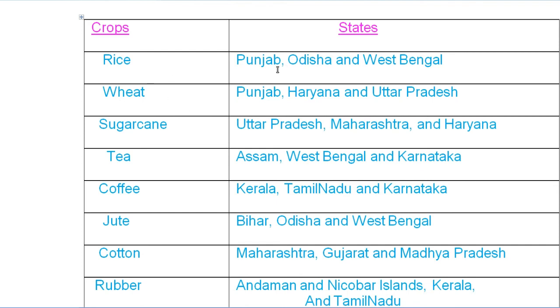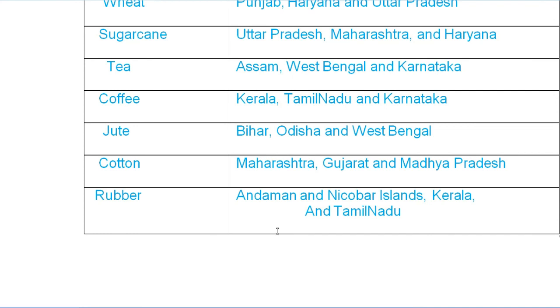We very well know rice is grown in Punjab, Odisha, and West Bengal. Wheat is grown in Punjab, Haryana, Uttar Pradesh and some other places, and the credit goes to the Green Revolution. Sugarcane: Uttar Pradesh, Maharashtra, and Haryana. Tea: Assam, West Bengal, and Karnataka. Coffee: Kerala, Tamil Nadu, and Karnataka. Jute: Bihar, Odisha, and West Bengal. Cotton: Maharashtra, Gujarat, and Madhya Pradesh. Rubber: Andaman and Nicobar Islands, Kerala, and Tamil Nadu.